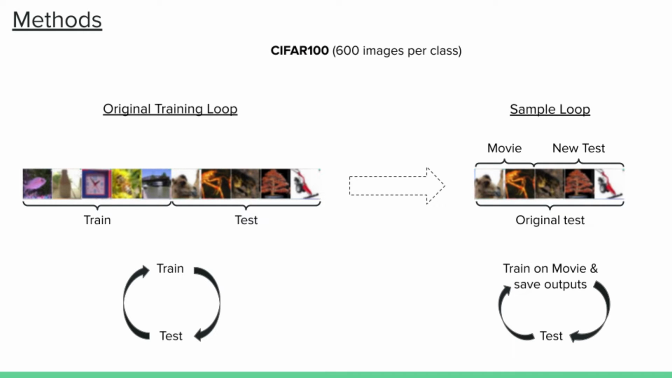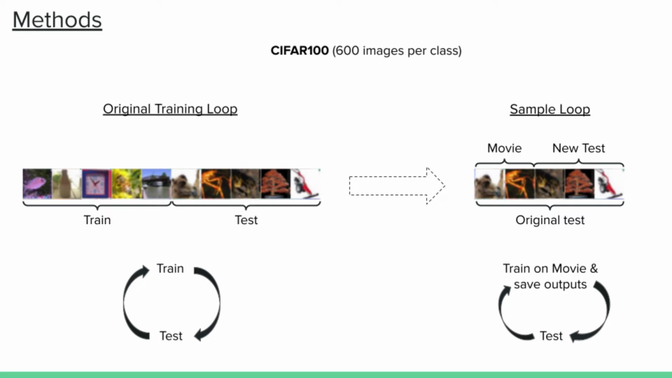Here's the first method we used. We trained a deep convolutional neural network on CIFAR 100. CIFAR 100 is a task where your model has to identify which of 100 classes a given image belongs to. Once trained, we broke off a bit of the test set and used it as an analog of the natural movie that the real mice had seen.